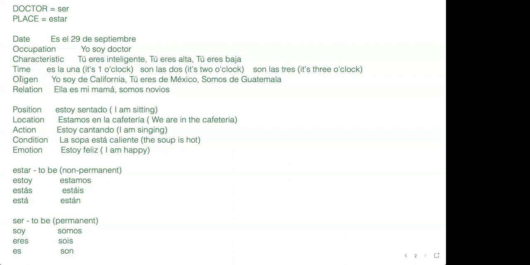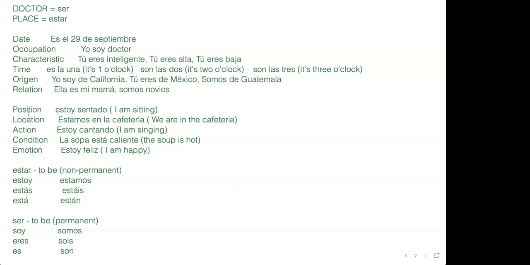All right. Origin, where you are from. Yo soy de California. Tú eres de México. Somos de Guatemala. Relation. Ella es mi mamá. Or somos novios. We are boyfriend and girlfriend. Somos novios. She is my mom. Ella es mi mamá.